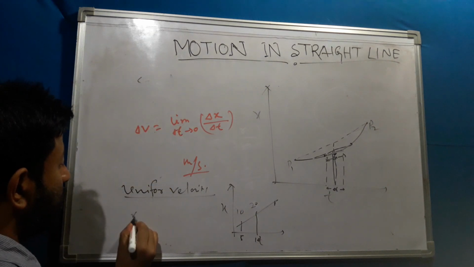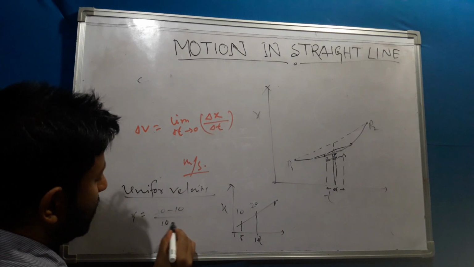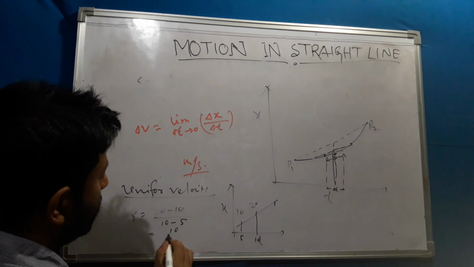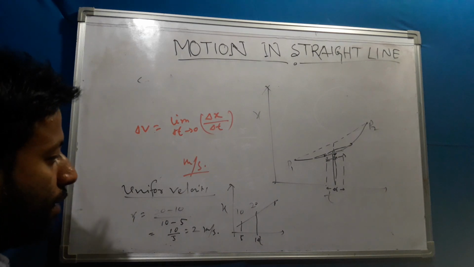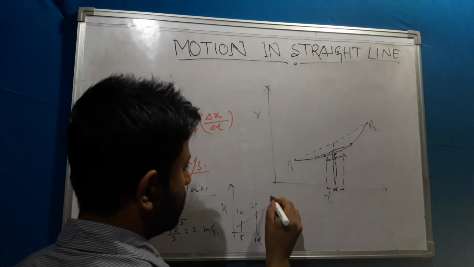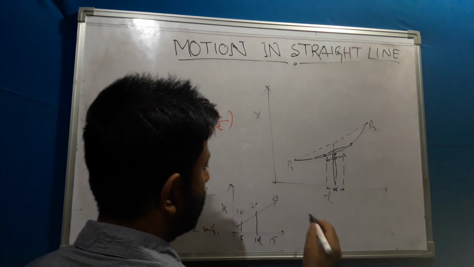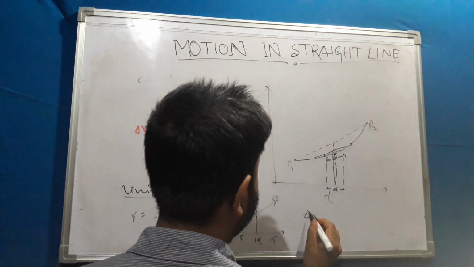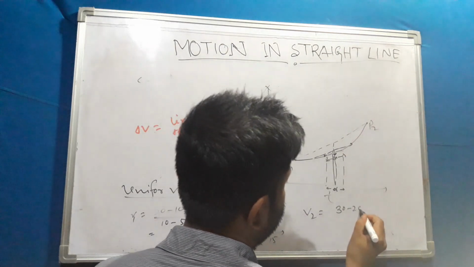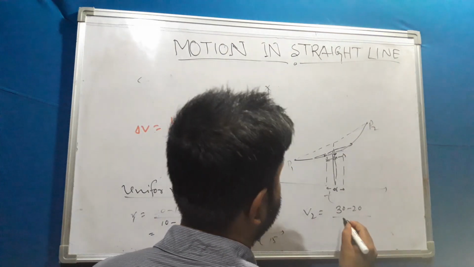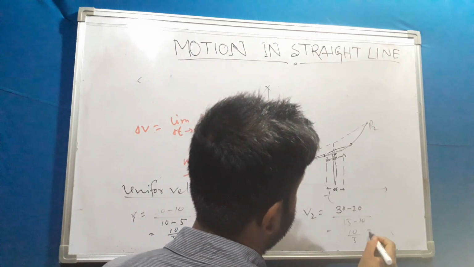Velocity v1 equals 20 minus 10 by 10 minus 5, so 10 by 5, that is 2 meter per second. Now here you check, in this case this becomes 30 and here becomes 15. So v2 I can say is 30 minus 20 by 15 minus 10, so it comes to 10 by 5, which is equal to 2.